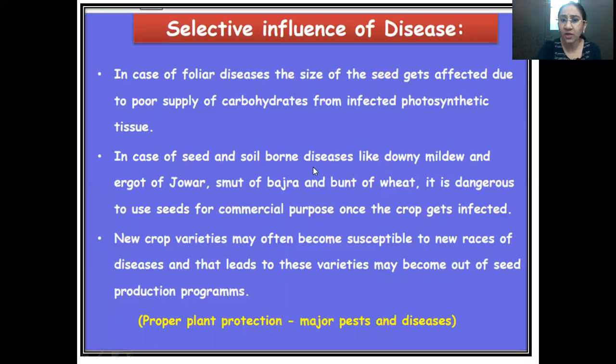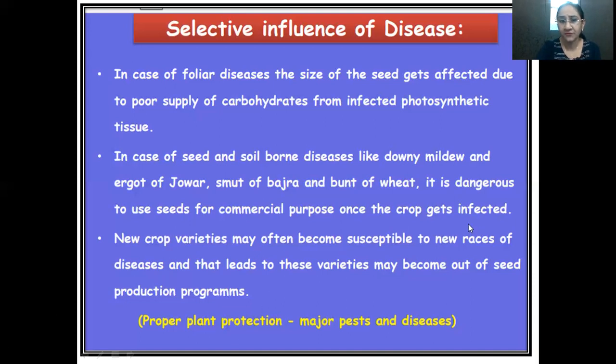In case of seed and soil borne diseases like downy mildew, ergot of jowar, smut of bajra, and bunt of wheat, it is dangerous to use the seeds for commercial purposes. So once the plant is infected by any of these dangerous diseases, that particular plant or the seeds of that plant should not be used for commercial purpose. Because if it is used again in the next year for seed production, then again the farmer will face the same problems. Because once the virus comes, the only remedy is to burn them.